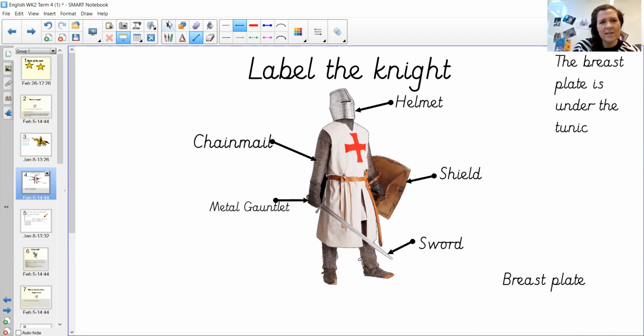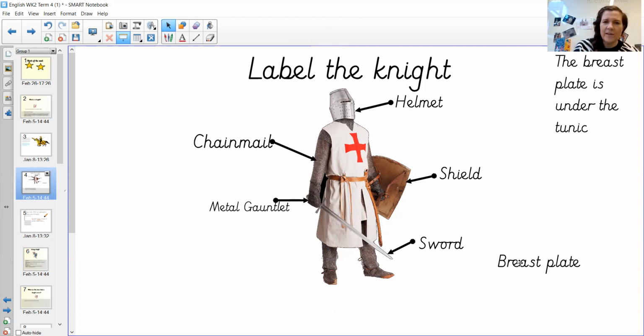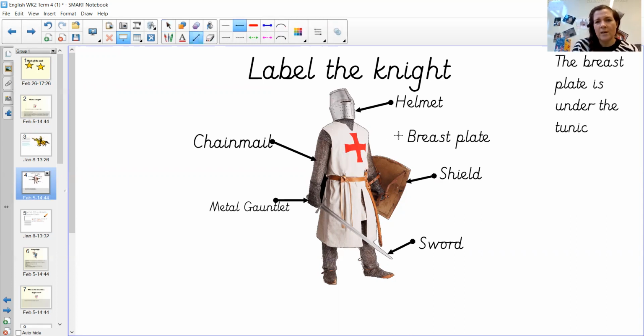Okay, and now lastly, this one is a breastplate, and this is something you can't really see. It's a piece of armor that the knights would wear, because he's wearing something called a tunic. So this white bit here, this is what we would call a tunic. And underneath there, knights would have a special bit of armor that would protect their chest and their heart. So they would wear a really hard bit of silver armor that would go underneath this tunic and underneath the chainmail, and it would just give them a little bit more protection if they were in battle or if they were jousting.